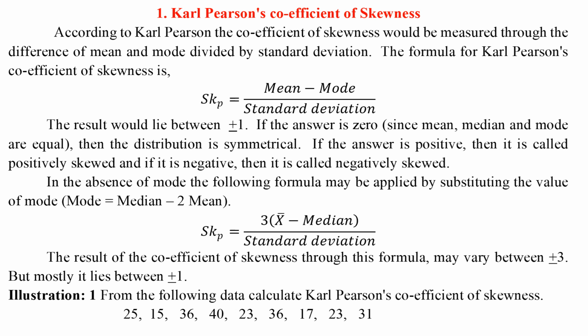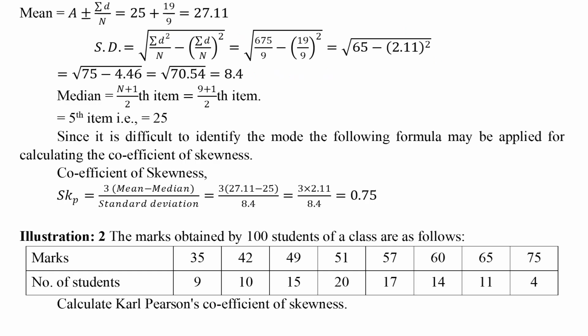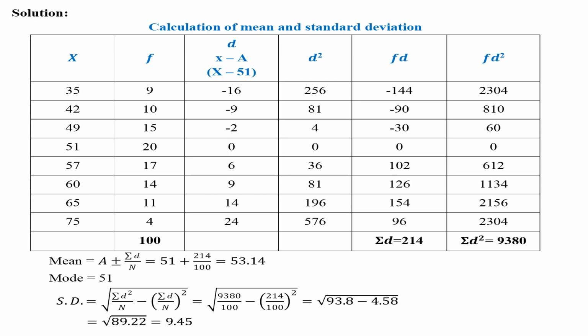Illustration 1 represents individual observations. The first column of the table is variables, the second column is deviations taken from the assumed mean. Assumed mean is 25. The third column is d square. Mean equals 27.11. Standard deviation is calculated through the formula, which is 8.4. Median is 25. Median equals the (n+1)/2th item, equals the fifth item, i.e., 25. Since it is difficult to identify the mode, only mean and median can be applied for calculating the coefficient of skewness. Calculation of mean and standard deviation.